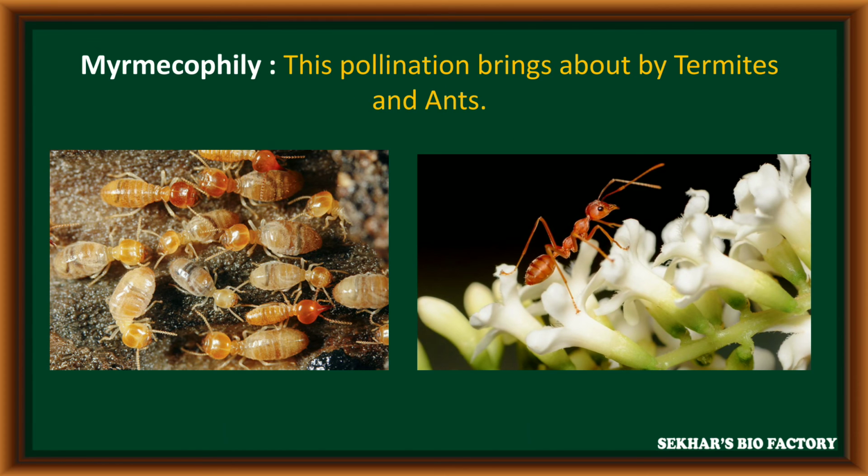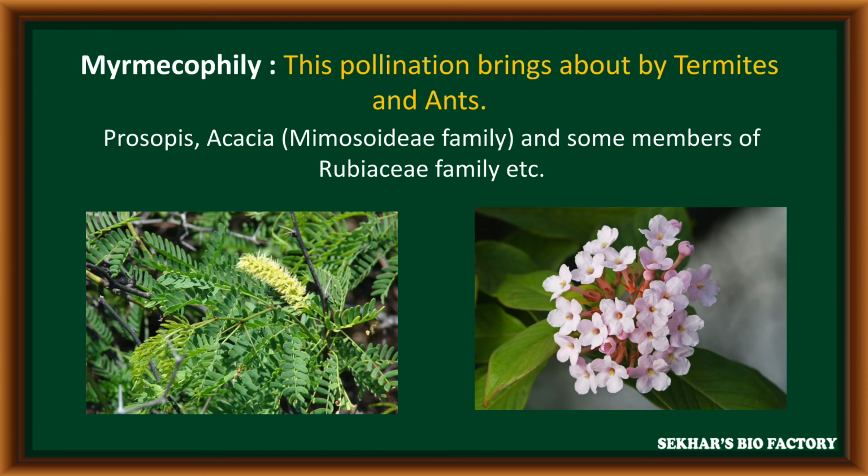The next method is myrmecophily. In some plants, the pollination takes place by termites and ants. Such pollination is called myrmecophily. Some examples for myrmecophily are Prosopis juliflora along with various acacia or Mimosaceae members. In some families, some of the members of Rubiaceae family are also examples for myrmecophily.